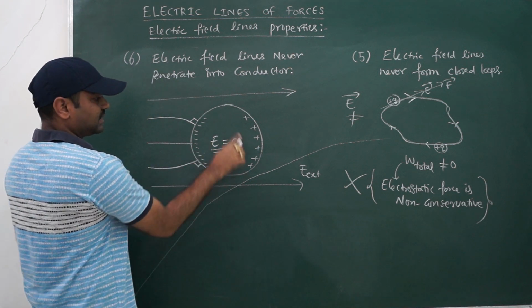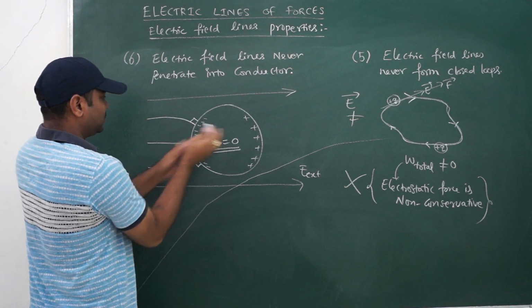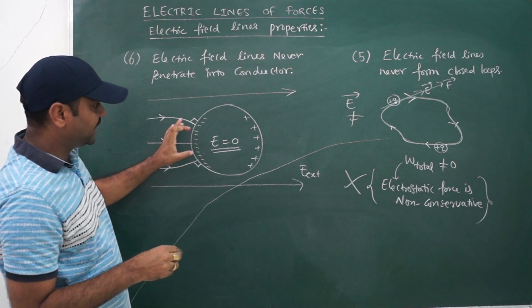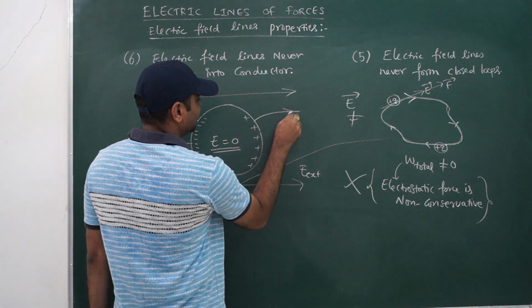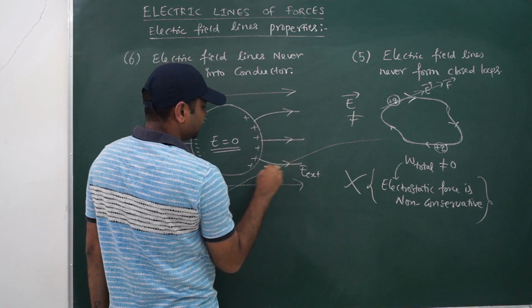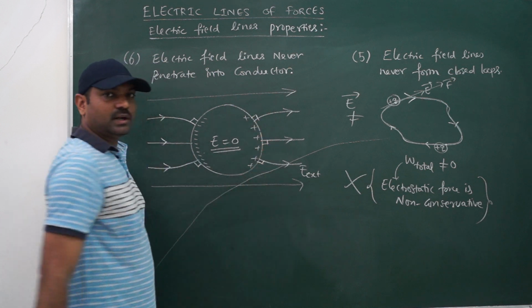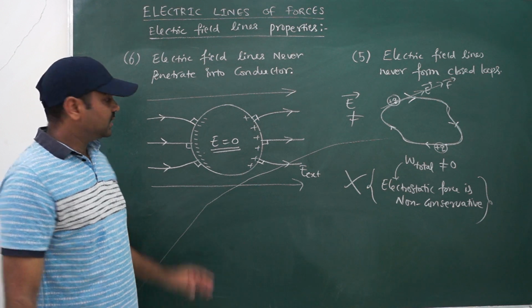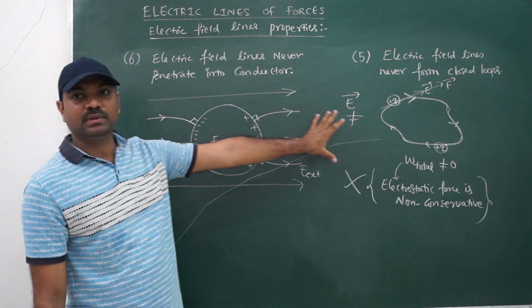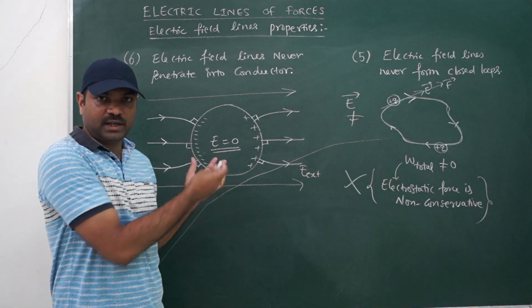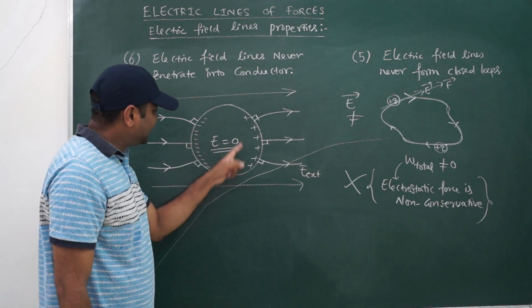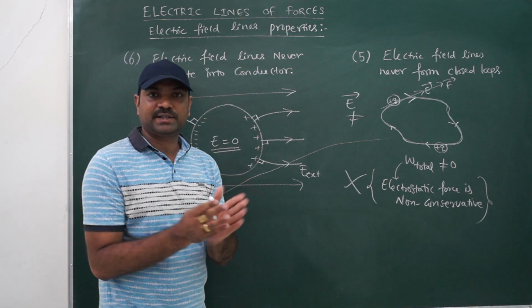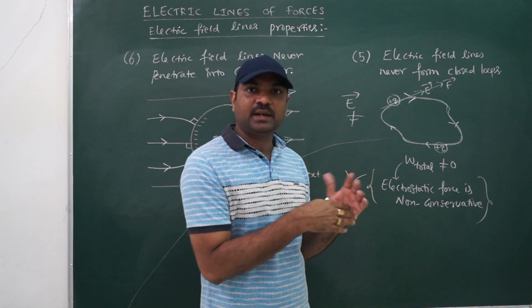And the field inside this conductor is 0. That means field lines won't penetrate into it, but field lines will be stopped at the surface. They end at the negative, and again they originate at the positive. Something like this, the field line is normal at the surface. So field lines will end over here and come out in this way, the way I draw the figure. But inside the conductor, there should not be any field line. Whenever a conductor is kept, the field line should not penetrate into the conductor.